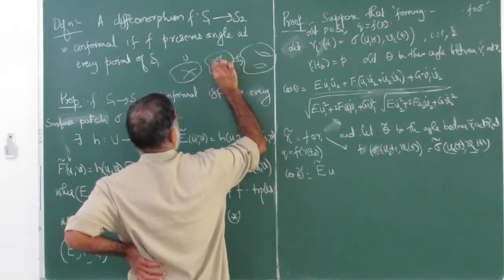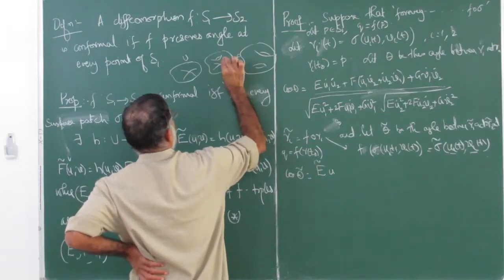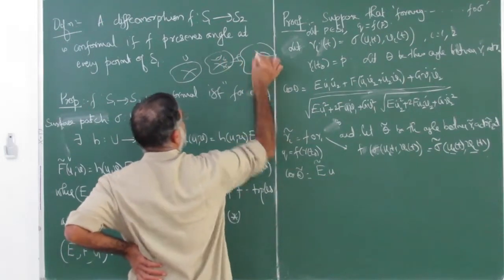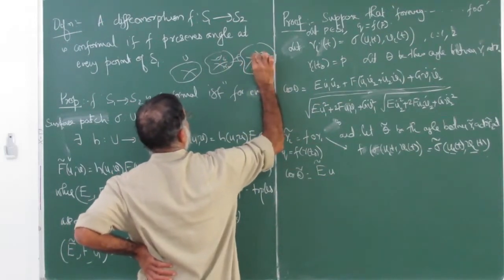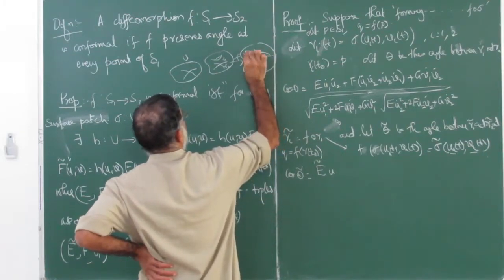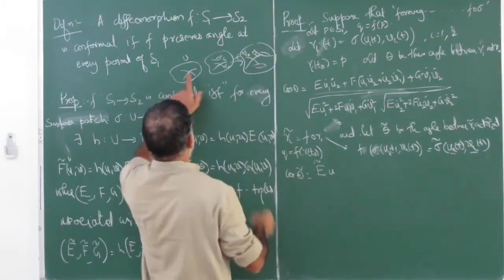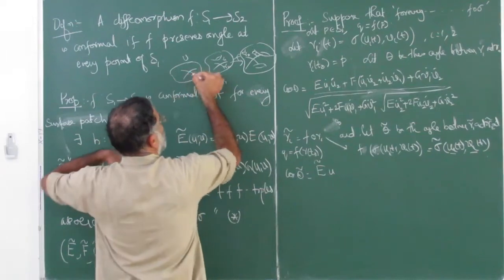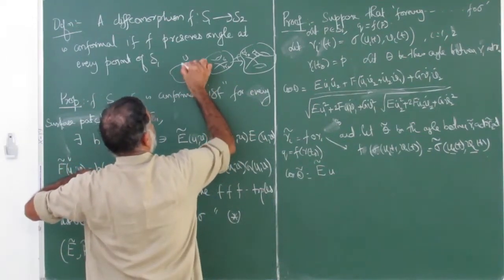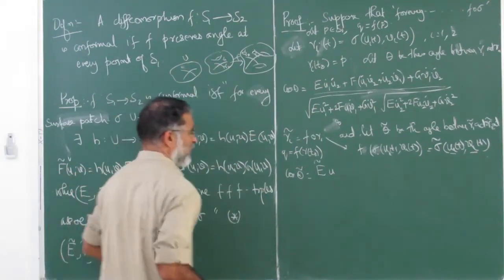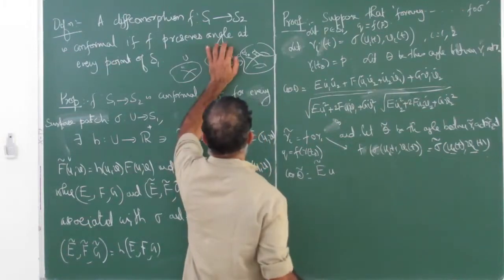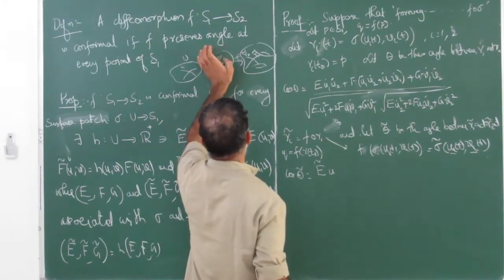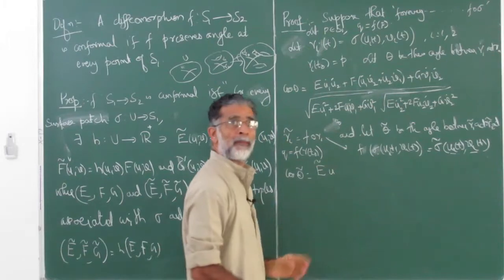Its image here is taken as gamma 1, gamma 2, and its image here is taken as gamma 1 tilde, gamma 2 tilde. Gamma 2 tilde is nothing but the image of the same u_i, v_i. F composite sigma brings it here.